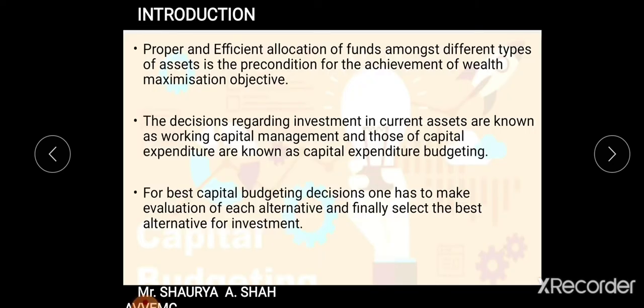To begin with, we'll be seeing first the introductory part of the chapter. What do you mean by capital budgeting, right? Why is capital budgeting necessary? Because once in business, when you procure the funds, then allocating and investing those funds is a very important decision in the business. Now, proper and efficient allocation of funds among different types of assets is the precondition for achievement of the wealth maximization objective. Now, the funds which you have procured are to be invested either in fixed assets, or to be utilized for working capital, or to be invested in current assets.